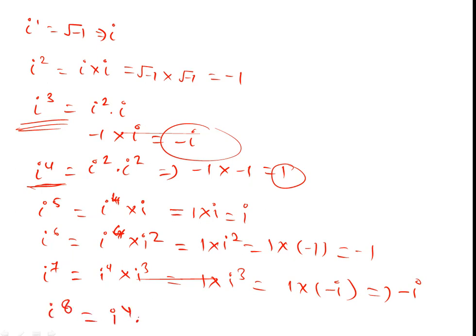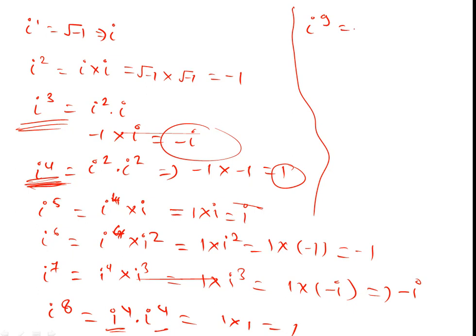Iota to the power 4 into iota to the power 4. See, 1 into 1. Iota to the power 4 is 1, so the final answer is 1. Similarly, we find the value of iota to the power 9. Iota to the power 8 into iota. The value of iota to the power 8 is 1. Then 1 into iota is iota.